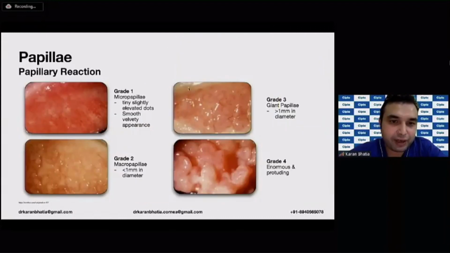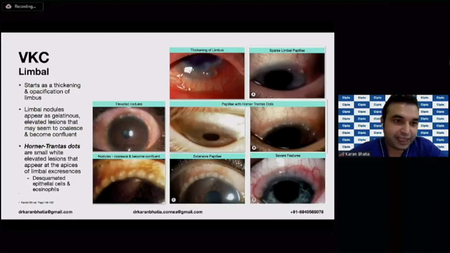So papillae can be graded: grade 1 includes micropapillae, grade 2 are the macropapillae, grade 3 are the giant papillae, which are generally 1 mm in diameter, and grade 4 are the enormous and protruding papillae. The second variety is the limbal papillae.